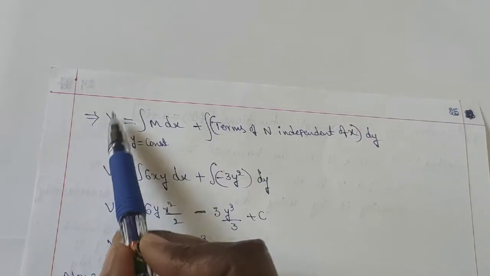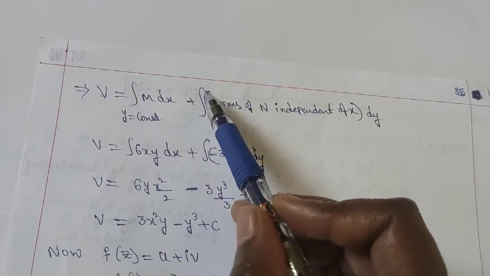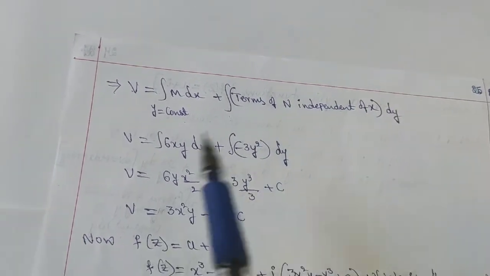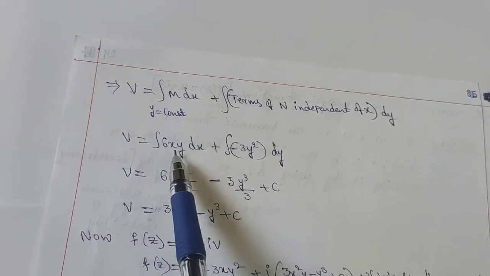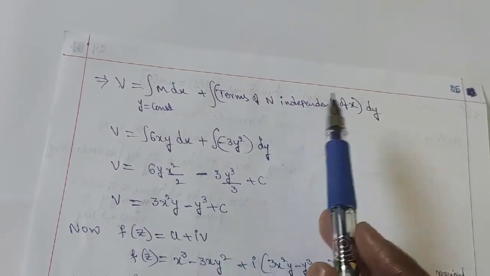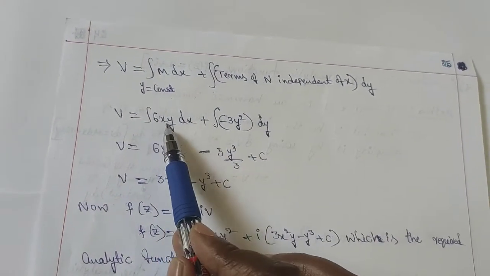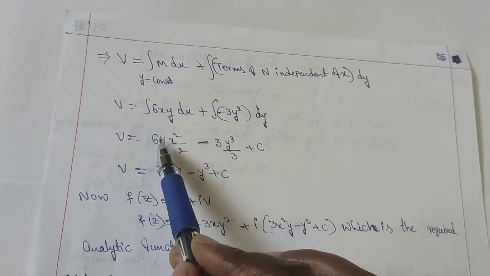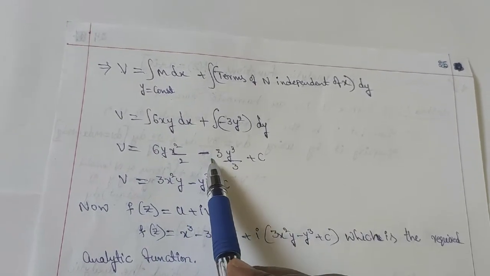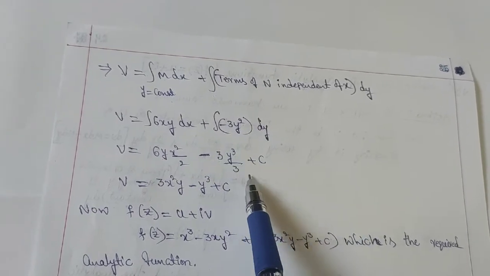Integration of dv is v, that is equals to integration of M dx, here y constant, plus integration of terms of N independent of x into dy. V is equals to integration of M value 6xy dx plus integration of terms of N independent of x, we will get minus 3y square dy. So do the integration here. For 6xy integration, 6y are constant, put as it is, and x integration is x square by 2. Minus 3 constant, put as it is, y square integration is y cube by 3, plus c.